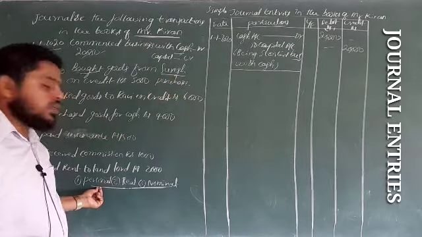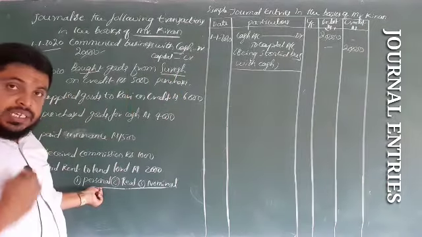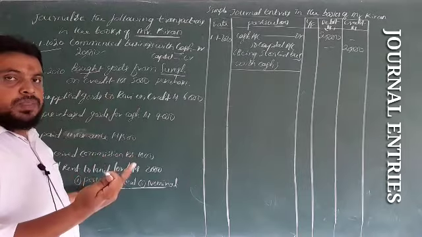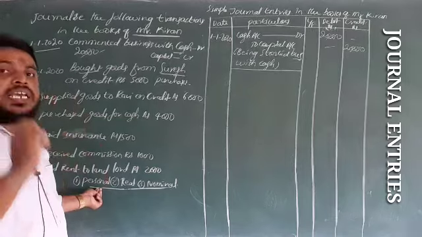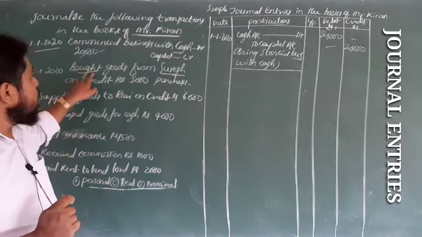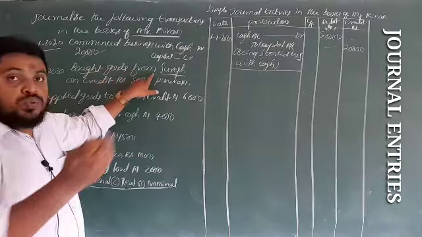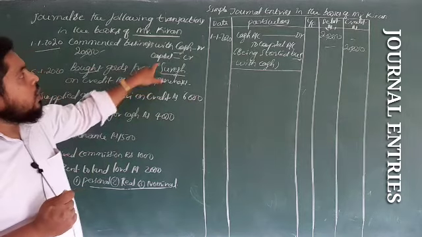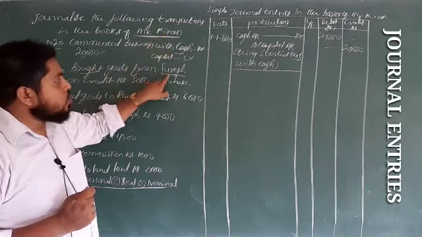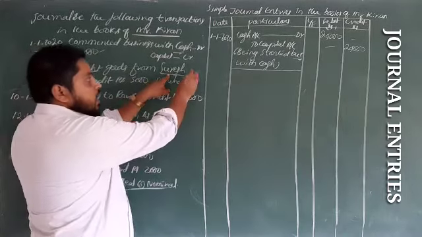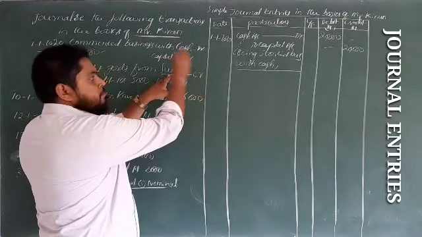Personal account says debit the receiver, credit the giver. Suresh is not the receiver here. He is the giver, because we bought goods from Suresh. Suresh is giving to whom? Kiran. Got it? So Suresh is the giver. This is the credit side.